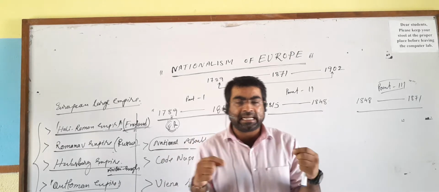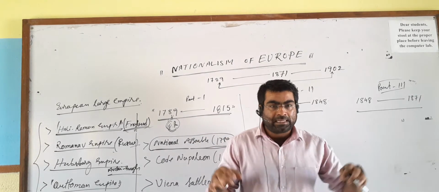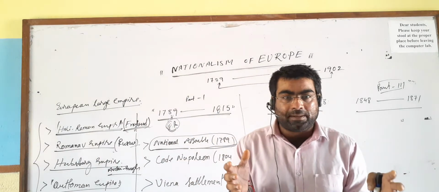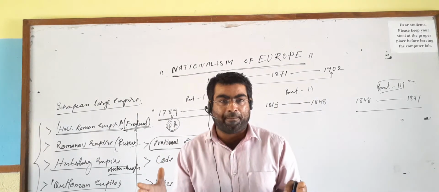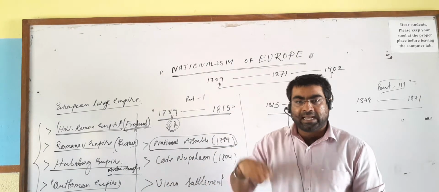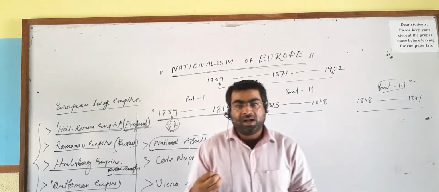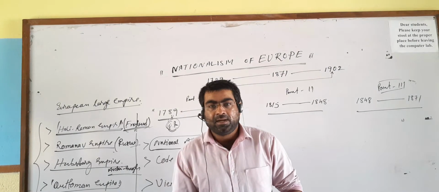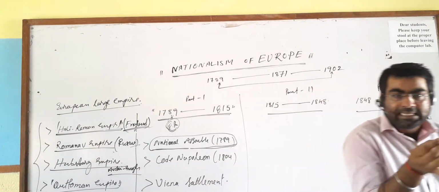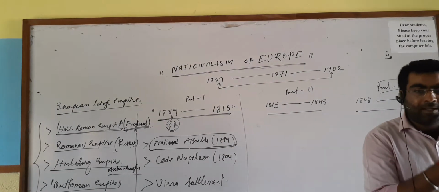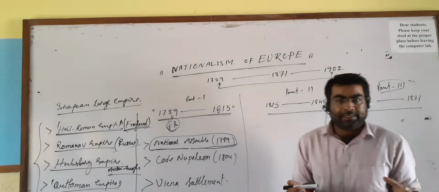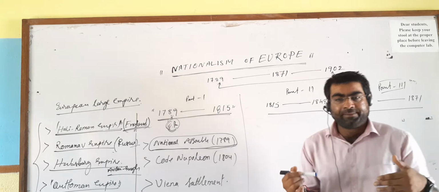In the same way, we have seen at the time of Indian nationalism, that Indian nationalists tried to promote the idea that India is our motherland. The image of Bharat Mata was created. In the same way, the French National Assembly created the idea of La Patrie, the fatherland, and Le Citoyen, all the citizens, who should consider France their fatherland. And to create this idea, they took certain steps.